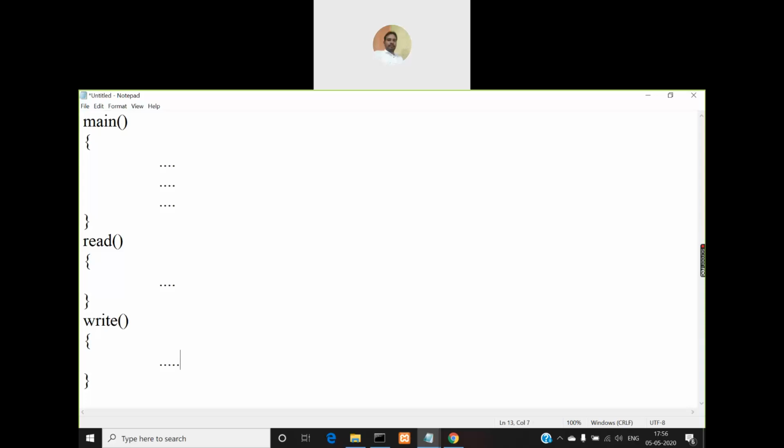So as per the rule for functions, the code that is written inside any function will be executed only when the function is called, right? So even the main function has some code, and if it has to be executed, then the main function also must be called. Without calling it, the code inside that main function will not be executed. And coming to the read function also, the code inside this read function will not be executed until you make a call to this read function. Similarly, write function also, right?